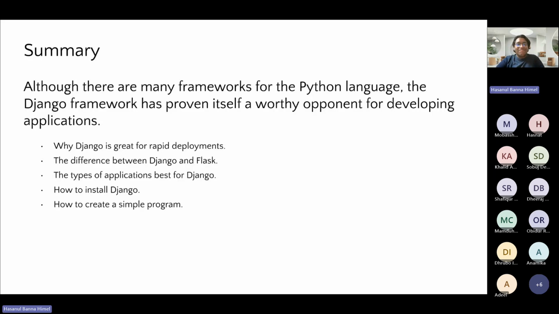So now to the summary of today's session. Although there are many frameworks for the Python language, the Django framework has proven itself a worthy opponent for developing applications. By installing the Django framework, creating a new project, and developing your first app, the journey has only just begun. In this module, we learned why Django is created for rapid deployments, the difference between Django and Flask, the types of applications best for Django, how to install Django, and finally how to create a simple program.